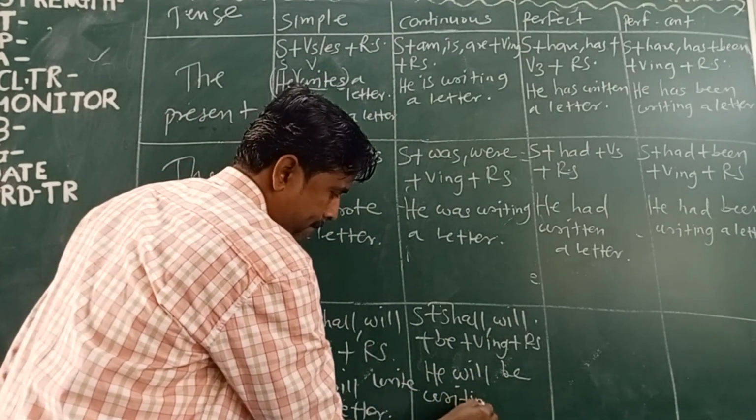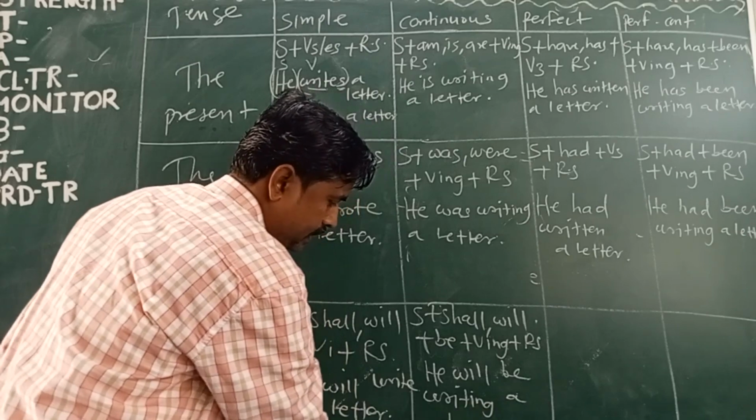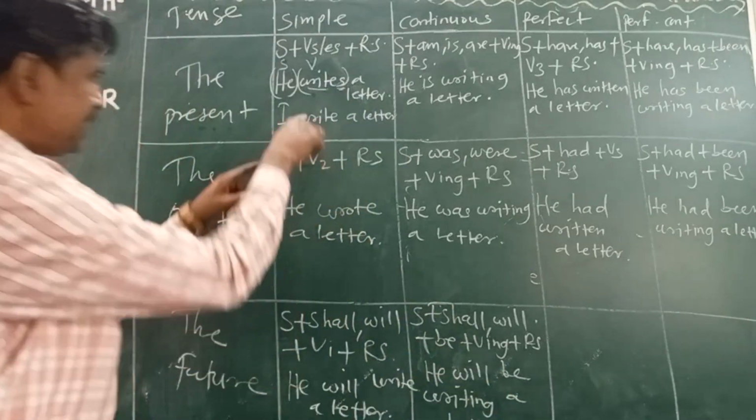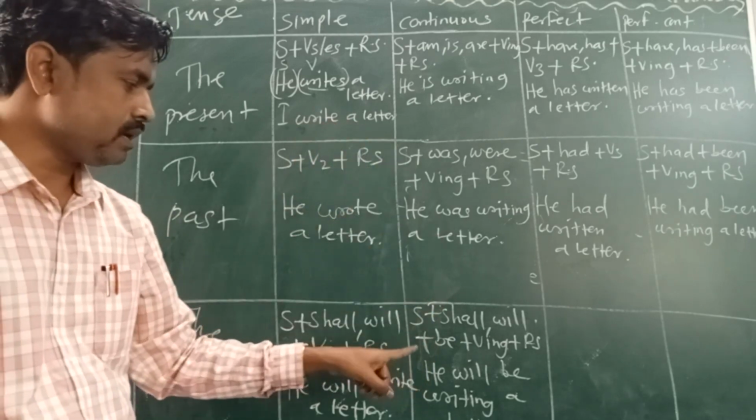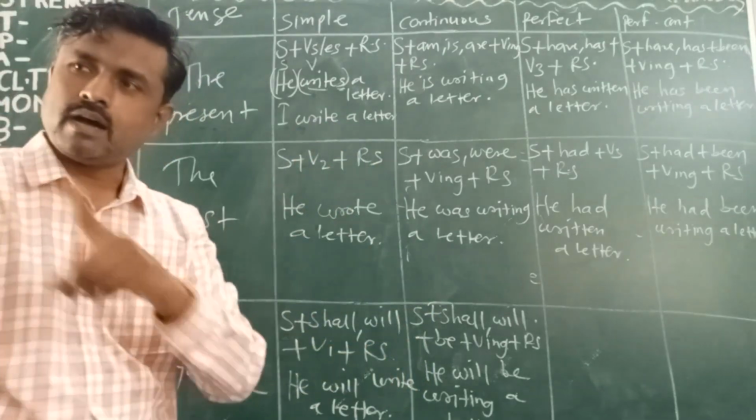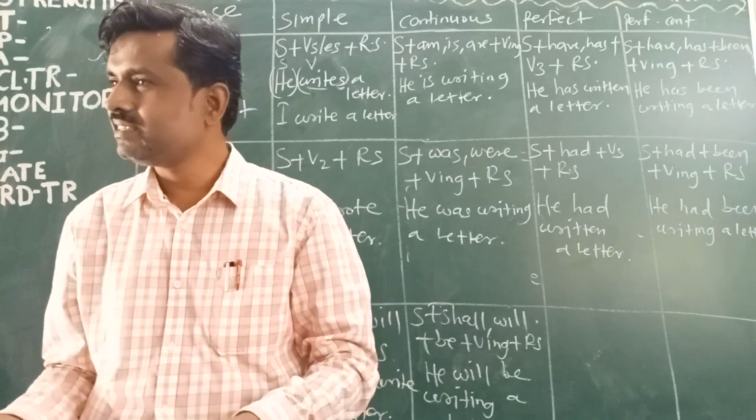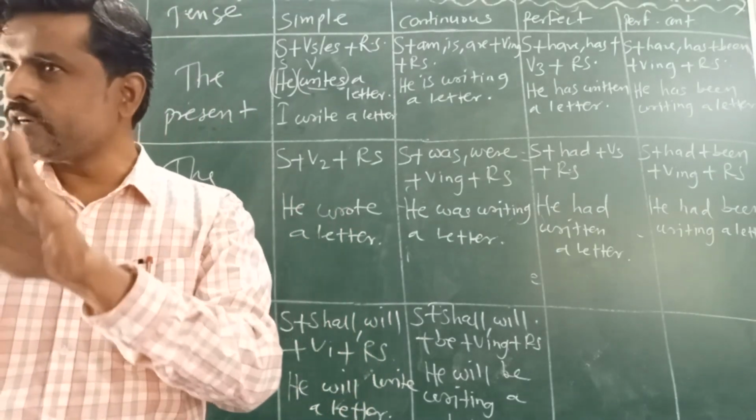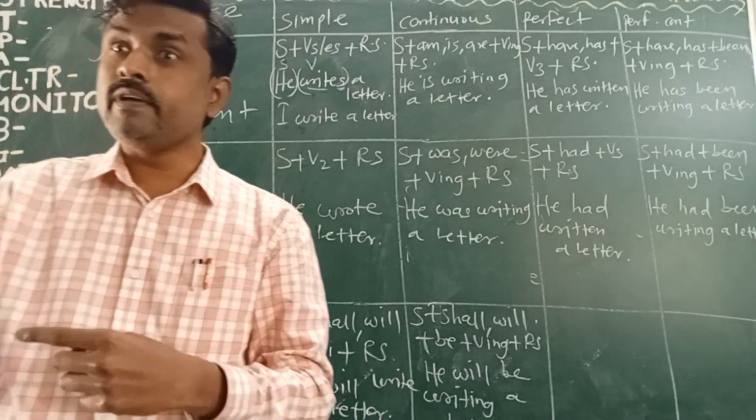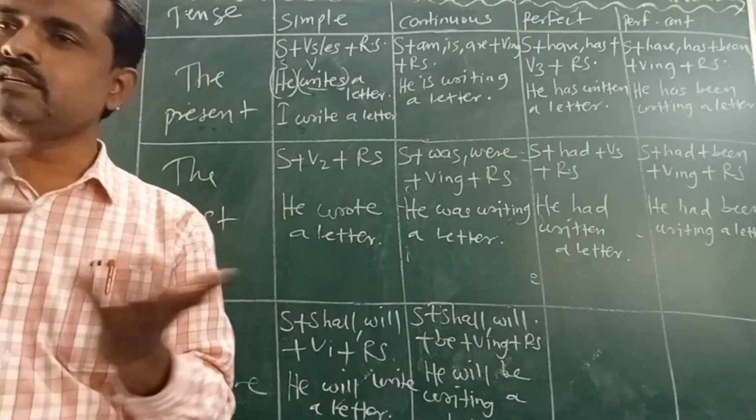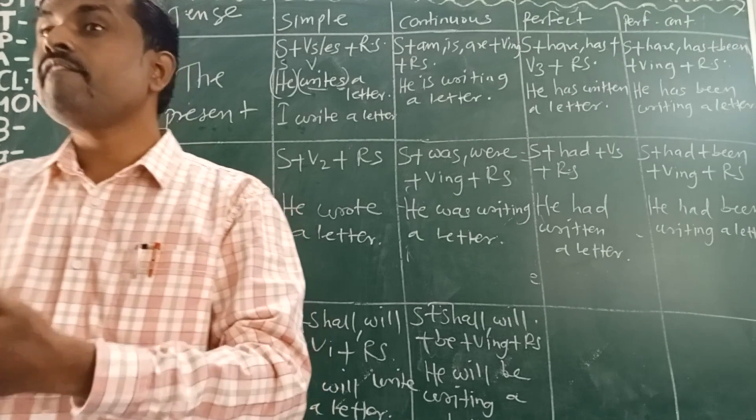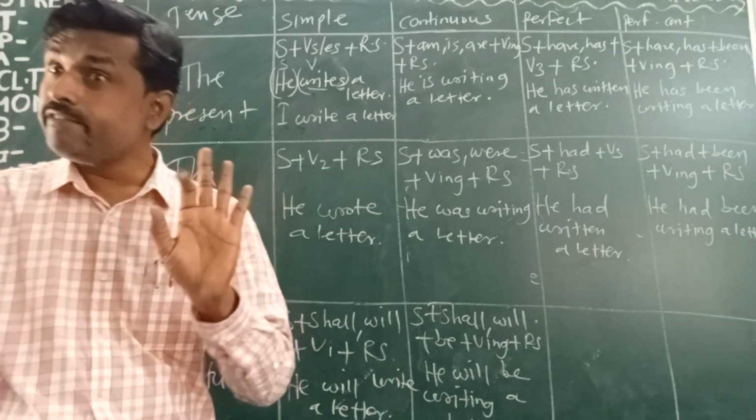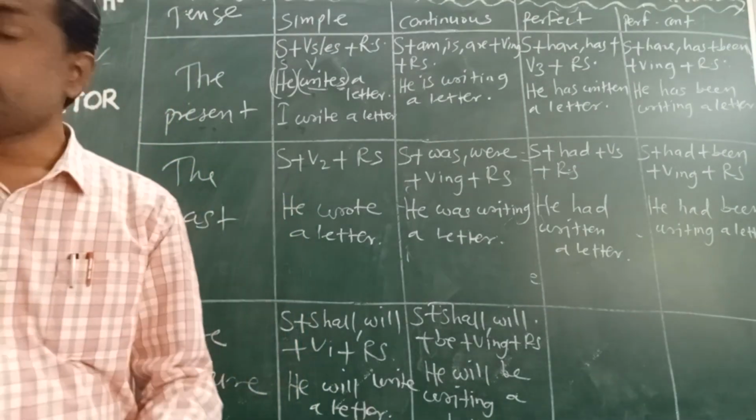writing a letter. Now convert this sentence here. This one: I write a letter. How do you write it? I shall be writing a letter. Understanding the difference? When the subject of the sentence is I or we, use shall. Otherwise, he will, she will, it will, they will. I shall, we shall. This is the only difference in future tense.